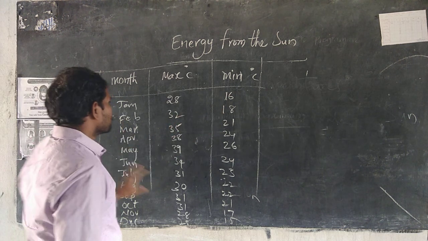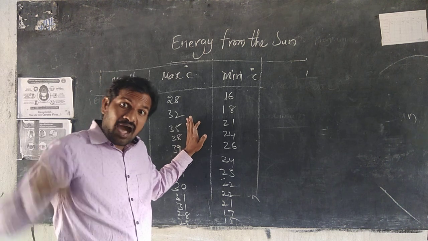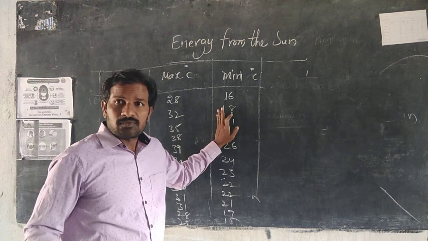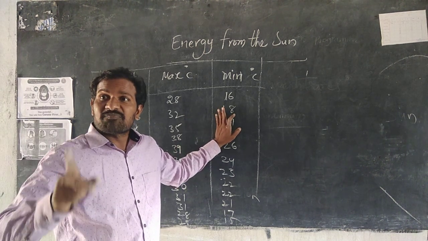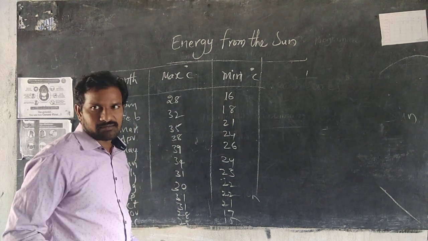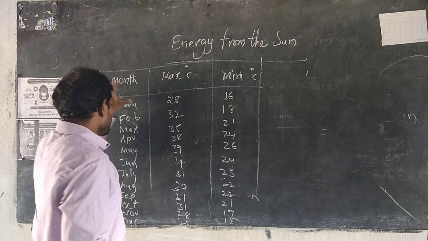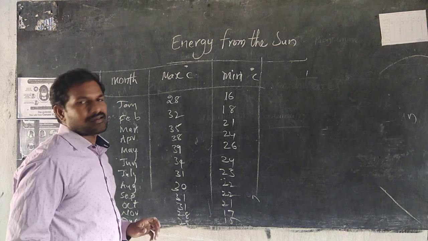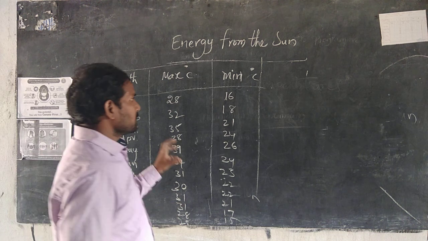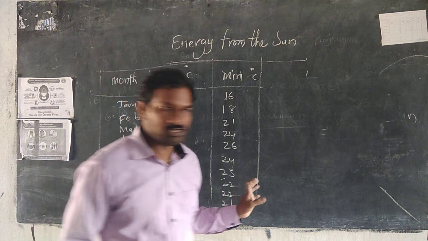February 32 and 18: maximum is the high temperature, minimum is the low temperature in that month. Overall course of the year, what is the average temperature in this particular year? But I will show it in the graph.